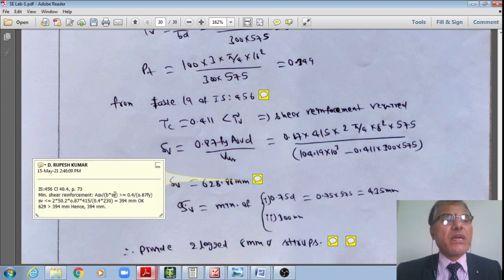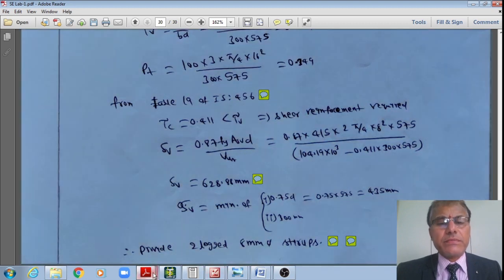However, as per this clause of IS 456, page number 73, clause 40.4, let us revisit that.